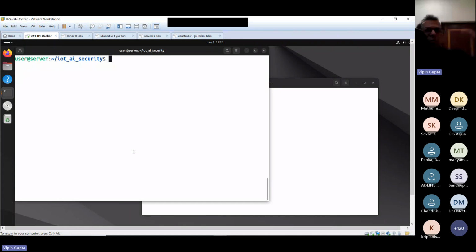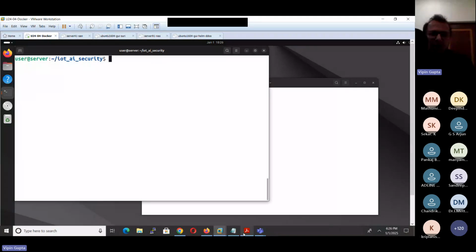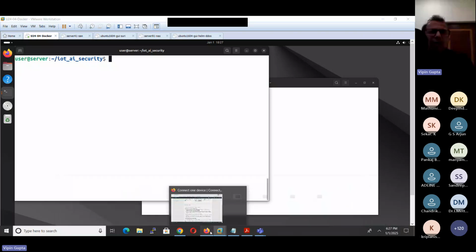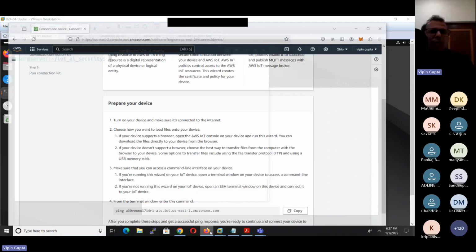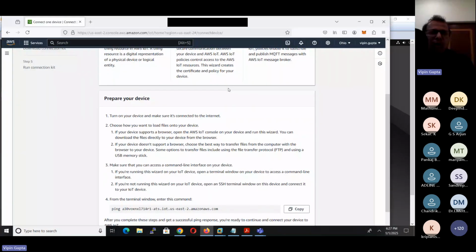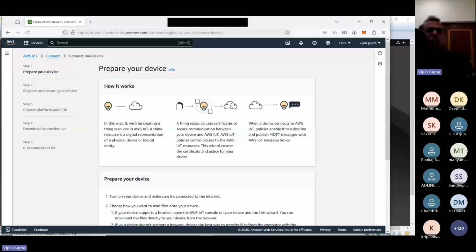How I am going to connect with AWS IoT, and how many vulnerabilities it is going to address, we have already discussed. So I will go to my solution. Let me go there. What is happening when we click on connect one device? First of all, it says to turn on your device.